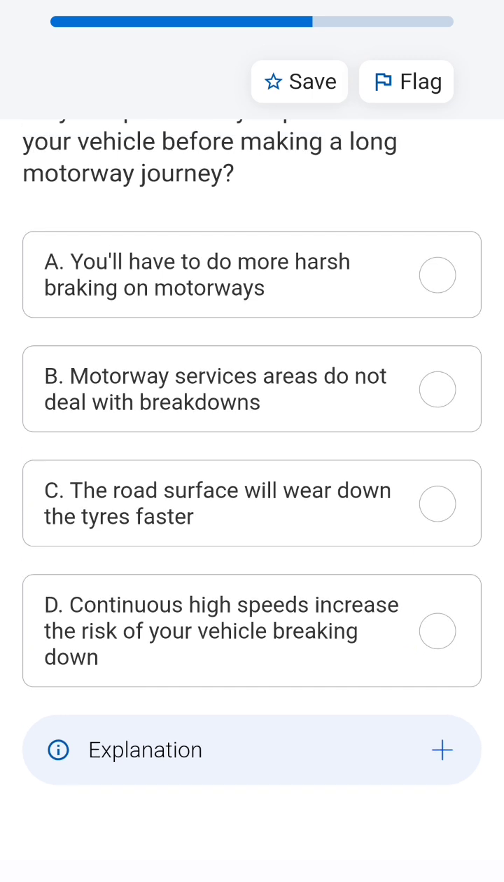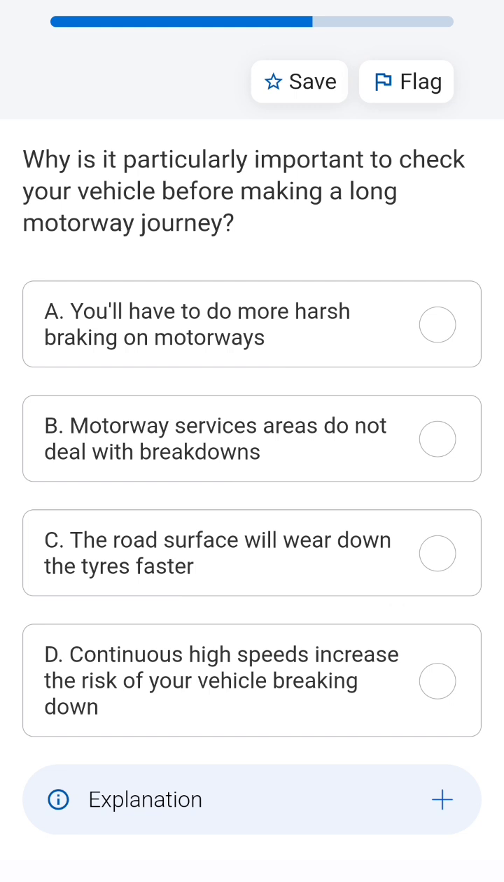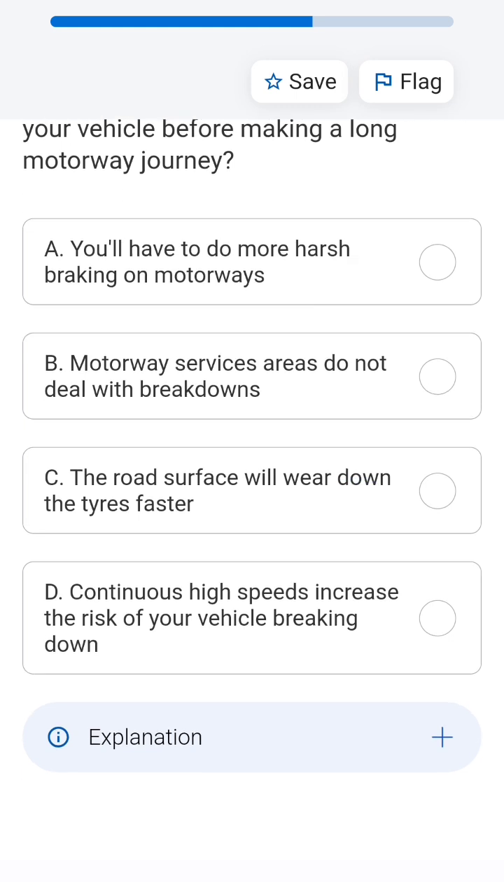So you will have to do more harsh braking, that is an emergency case. Motorway service areas do not deal with everything. The road surface will wear down the tires faster. No, if you decelerate and accelerate, then it can. Continuous high speeds increase the risk of your vehicle breaking down, because it can warm it up and wear and tear in other ways. Okay.